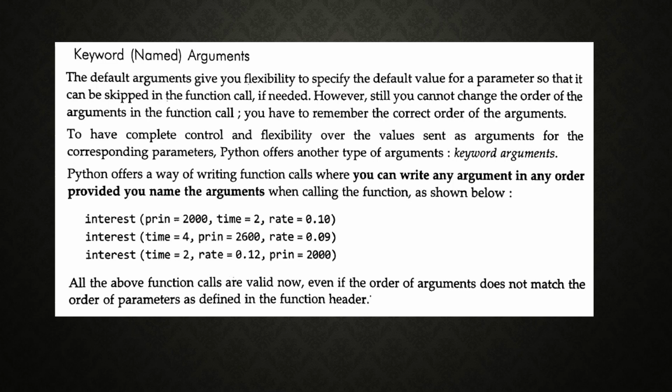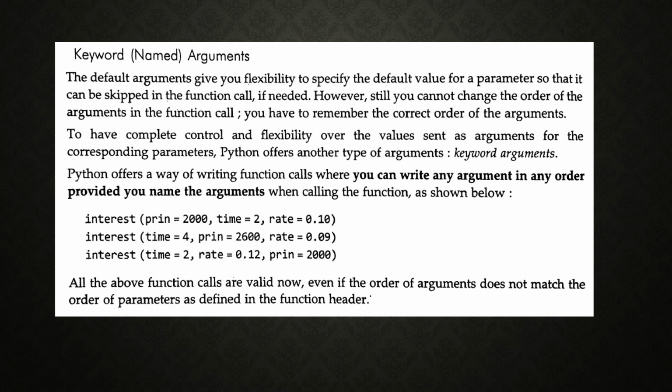Python offers a way of writing function calls where you can write arguments in any order, provided you name the arguments when calling the function, as shown below. See, in the first case, interest(principal amount=something, time, rate) is in order. But in the second method, you first use time, next principal amount, and then rate.